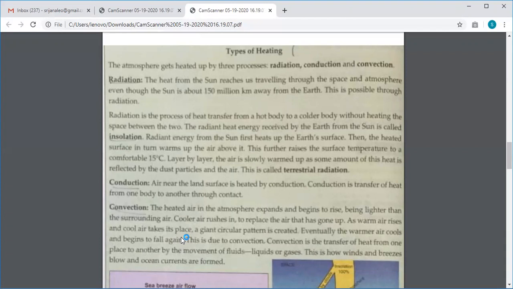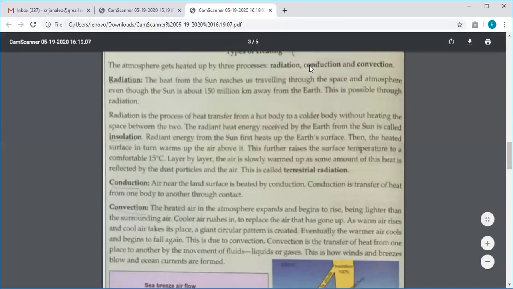Types of heating, meaning when we say heating, we are actually talking about the temperature only. So the atmosphere gets heated by three processes. They are known as radiation, conduction, and convection. Why am I talking about the atmosphere getting heated?